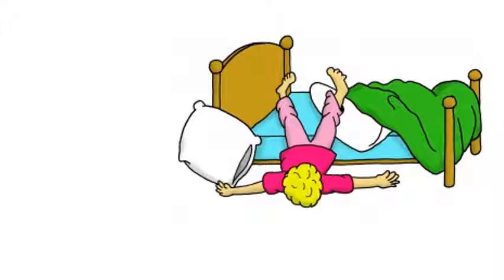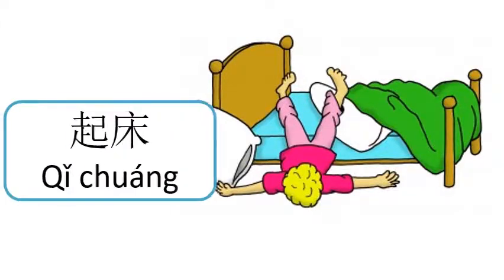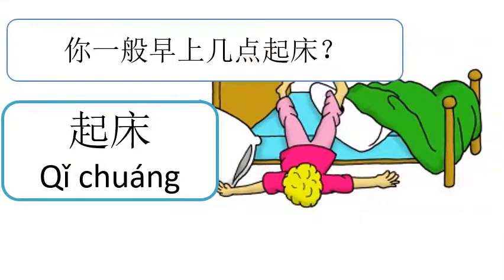Okay, so we've got a couple of different options there. So do you remember which word this one was? This one is 起床, which means to get out of bed, to wake up. And we've got a key question up here. So pause it for a second and see if you can read the characters without my hints.